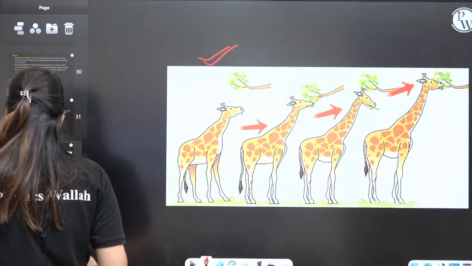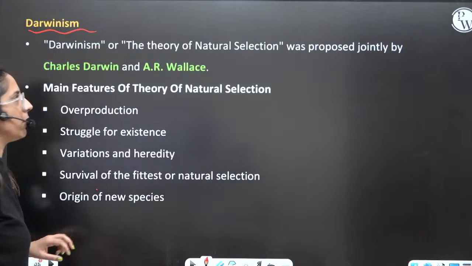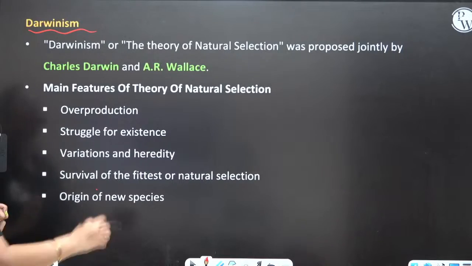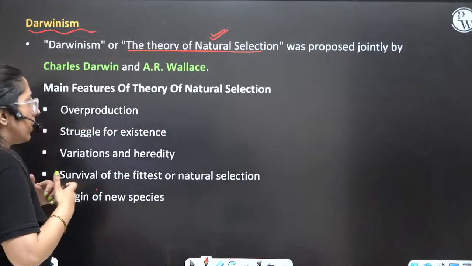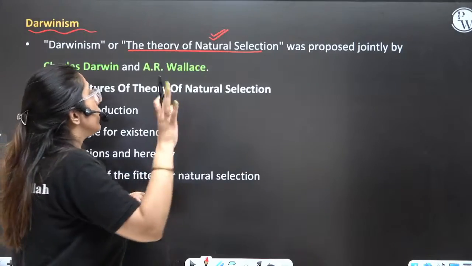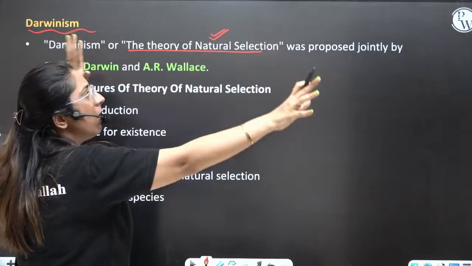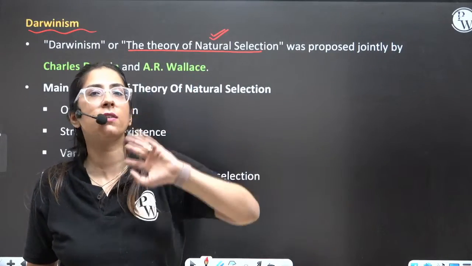Okay, now next comes the concept of Darwinism. So what is Darwinism? Darwinism is a theory given by Darwin. The theory was the theory of natural selection. He was very much influenced by the population theory given by Malthus. He was so influenced by it.